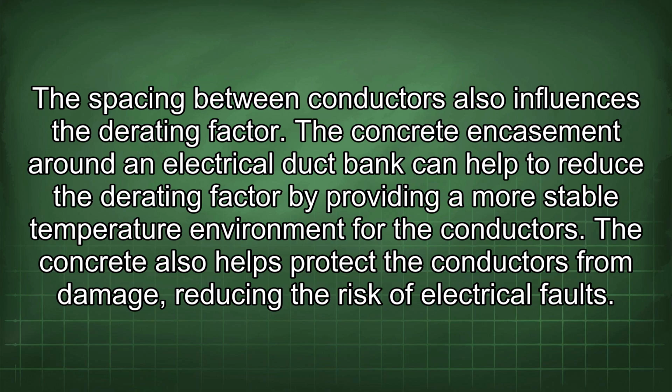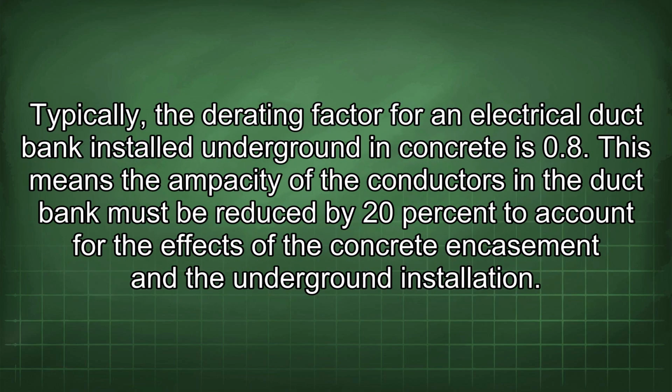The concrete encasement around an electrical duct bank can help to reduce the derating factor by providing a more stable temperature environment for the conductors. The concrete also helps protect the conductors from damage, reducing the risk of electrical faults. Typically, the derating factor for an electrical duct bank installed underground in concrete is 0.8. This means the ampacity of the conductors in the duct bank must be reduced by 20% to account for the effects of the concrete encasement and the underground installation.